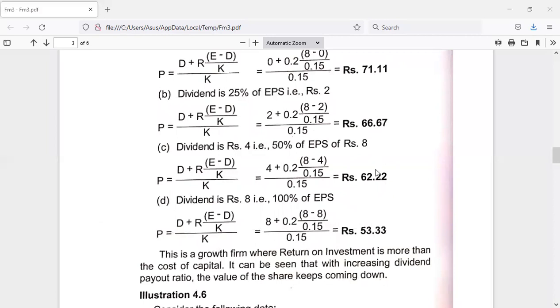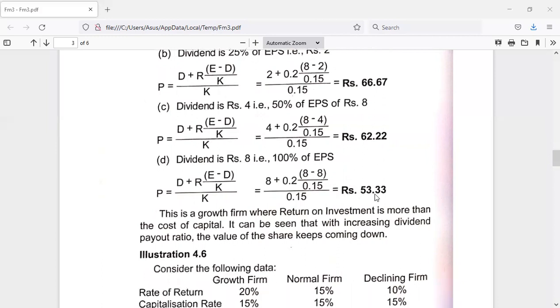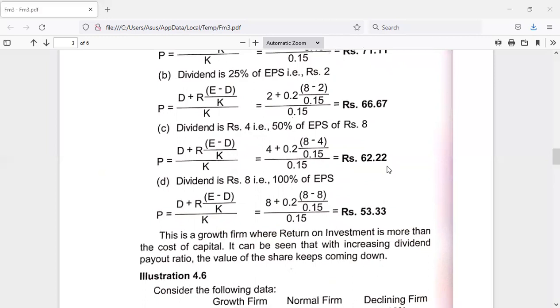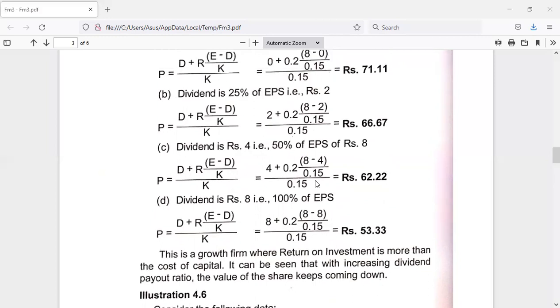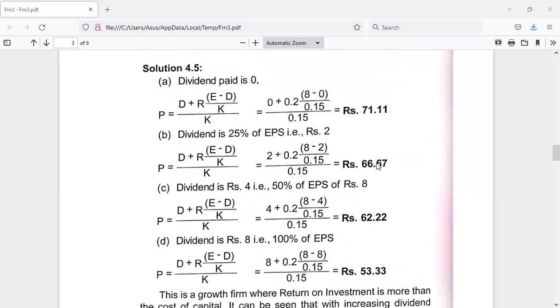Just you can observe here. Again, when there is a 100% dividend payout ratio, the dividend will become 100% of EPS, that is 8 rupees, and when we do all the calculations, the market price will become rupees 53.33.